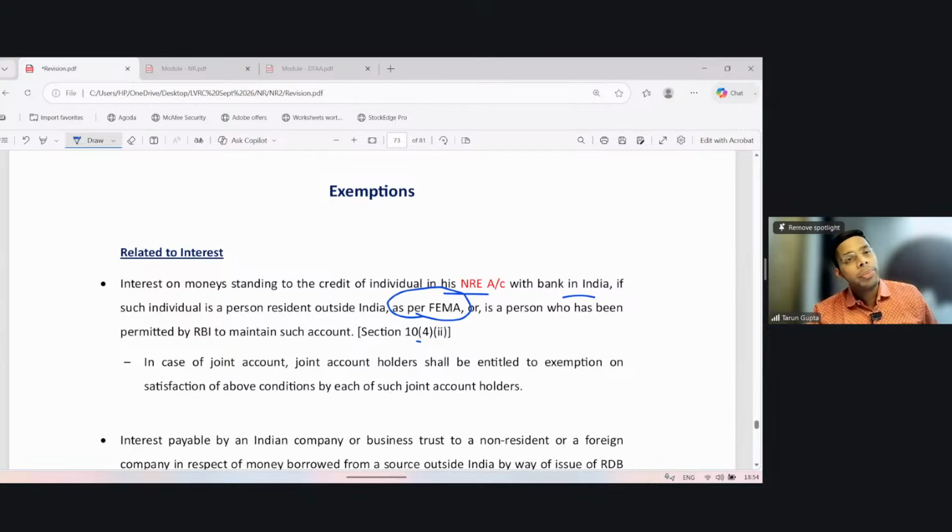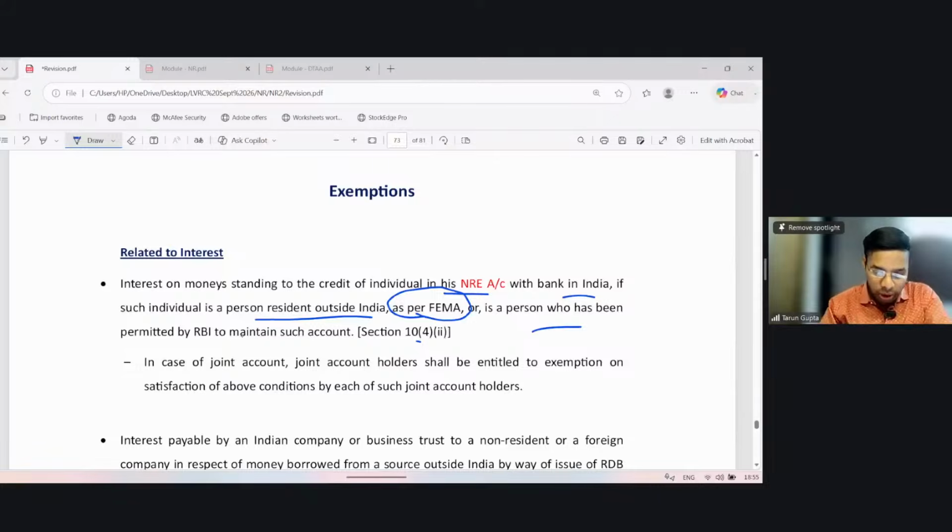So such person should not be a non-resident as per the Income Tax Act, but should be a person resident outside India, PROI, as per FEMA, or a person who has been permitted by the RBI specifically to maintain such account. Then, if he has an NRE account in India and he qualifies to be a PROI as per FEMA, the interest so derived from such NRE account shall be exempt. Okay.